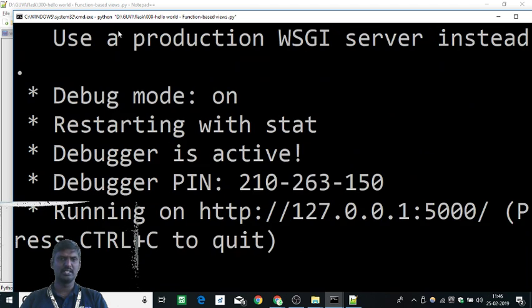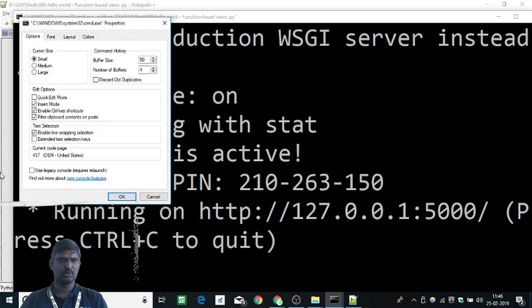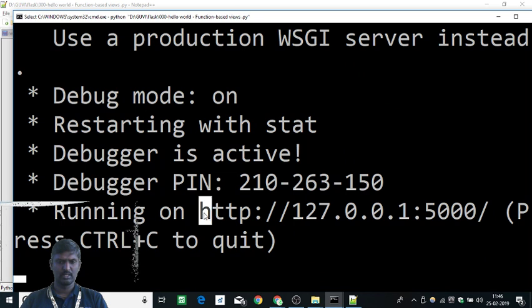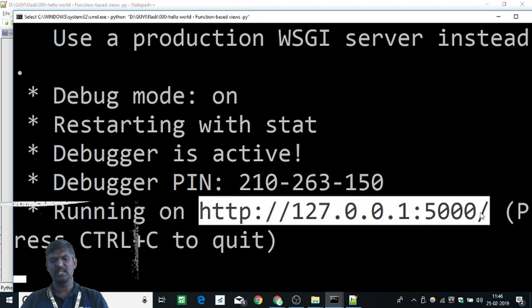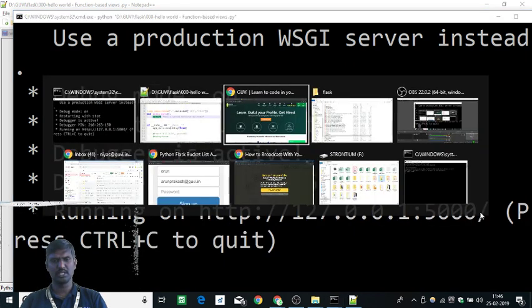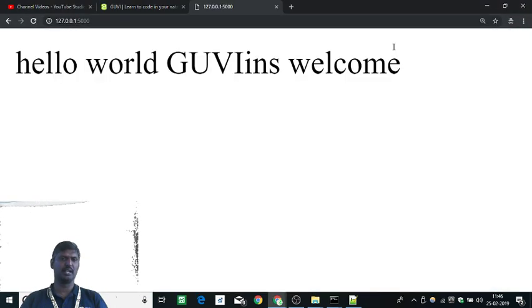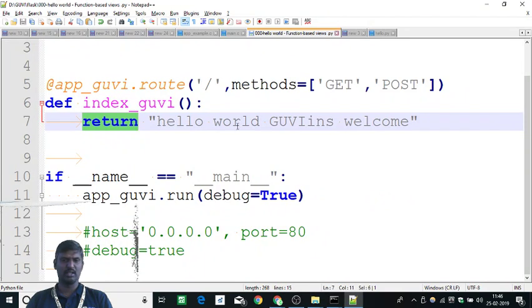It says debug mode on, restarting the server, and it goes with the quick help mode off. I want this always. So it says that it is running here. Let's go and check whether it is running there or not. If I do it, it runs. That's all. Welcome Guvians. Your first web page in Python is done. Simple. Let's do some more additions to it.